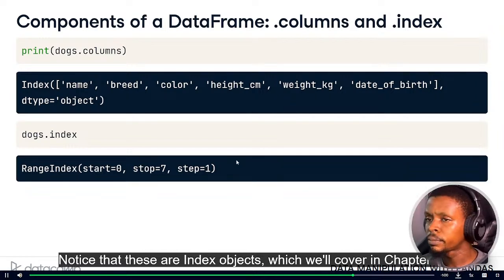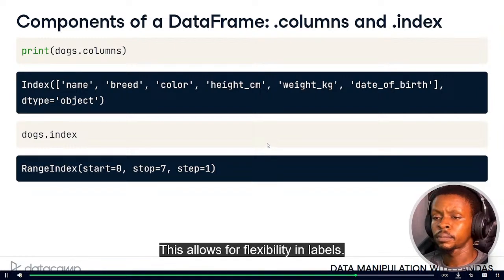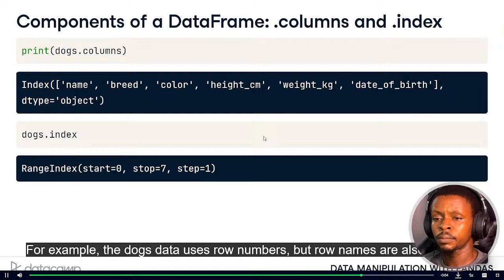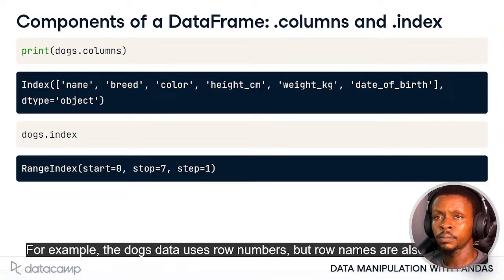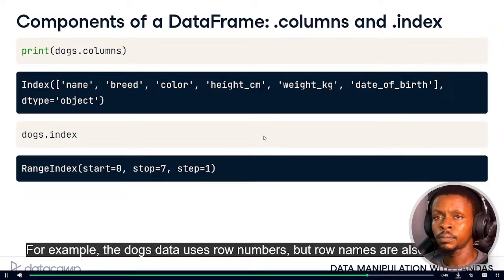This allows for flexibility in labels. For example, the dogs data uses row numbers, but row names are also possible.